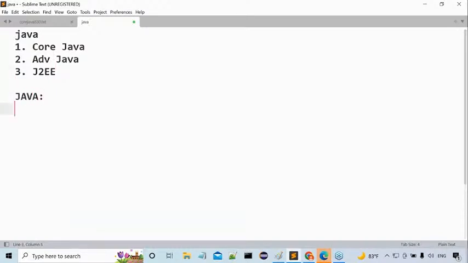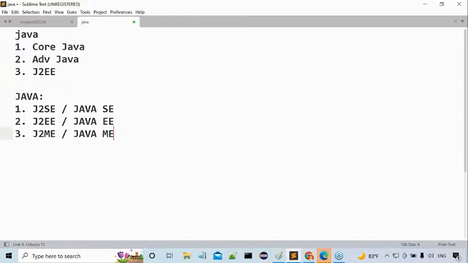Java is available in three parts. The first one is J2SE, also called Java SE. The second one is J2EE, or Java EE. And the third one is J2ME, or Java ME.